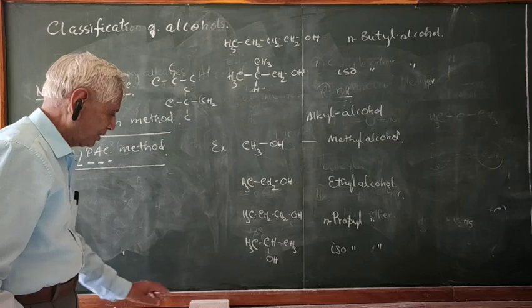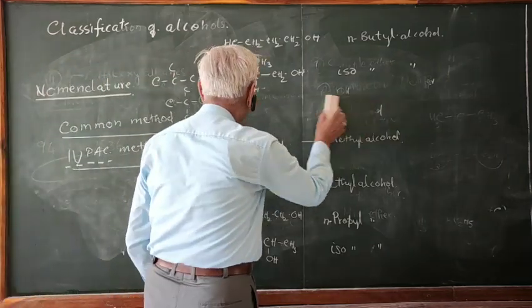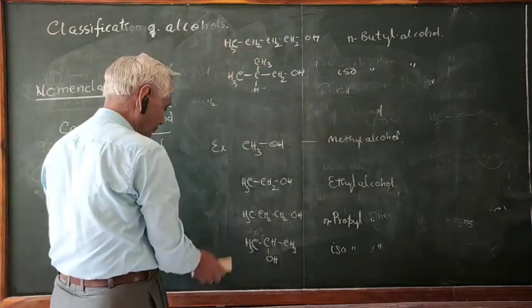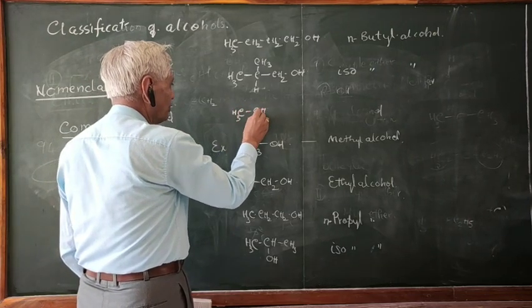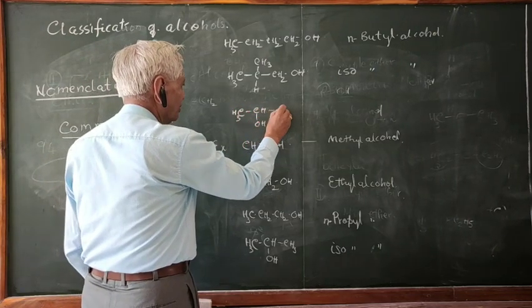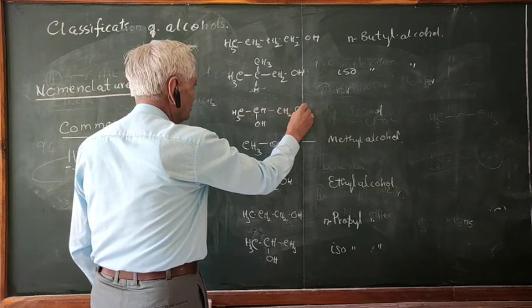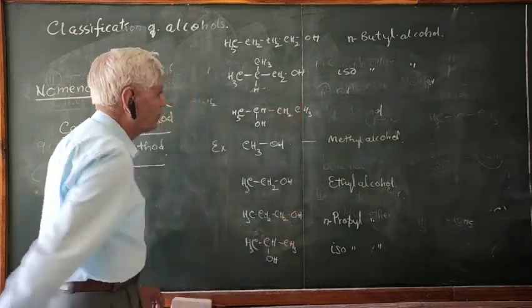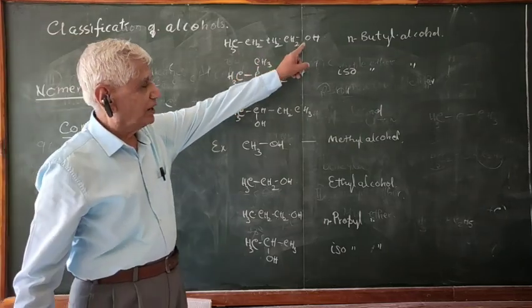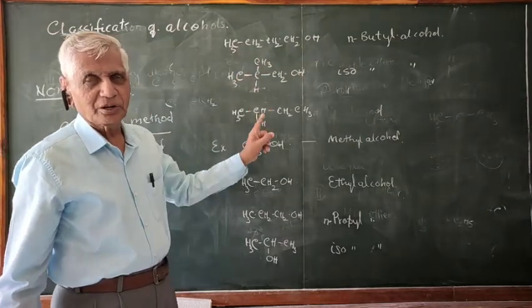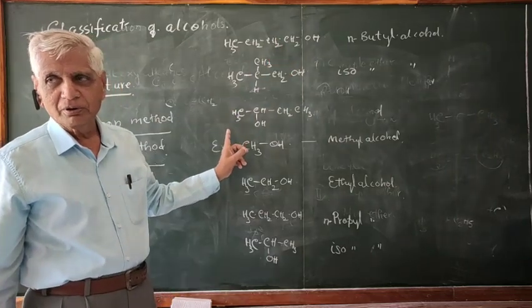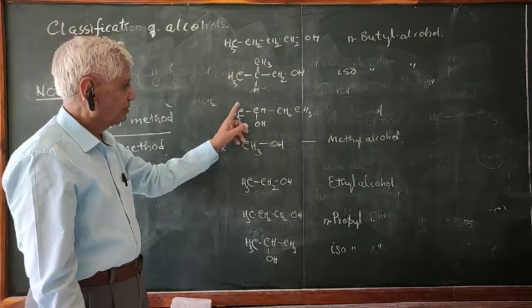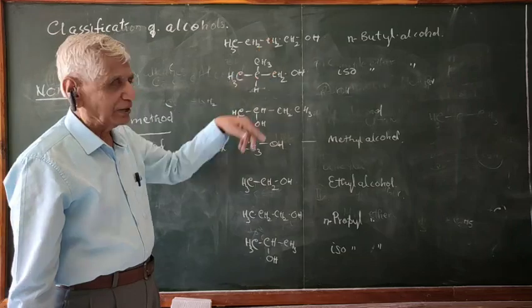I'll give one more compound here, having the same 4 carbon atoms. CH3 CHOH CH2 CH3. Here the difference is there. OH is there, OH is here. In the first, the OH is present on which carbon? First carbon. Here OH is present on the second carbon. Therefore, these two are isomers.